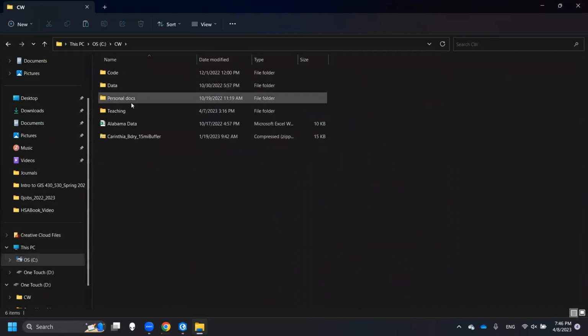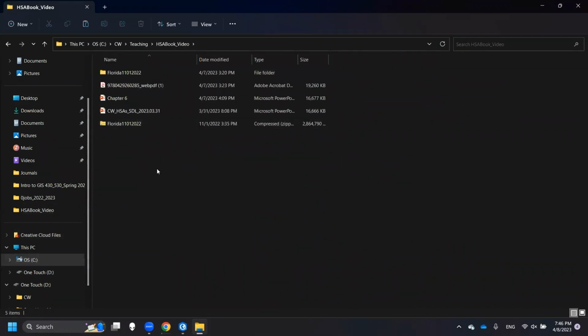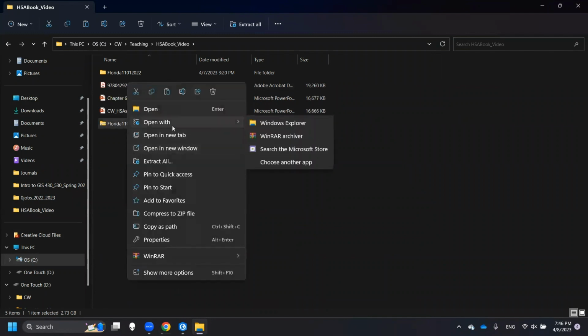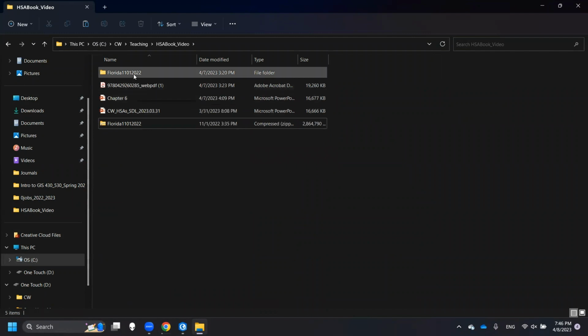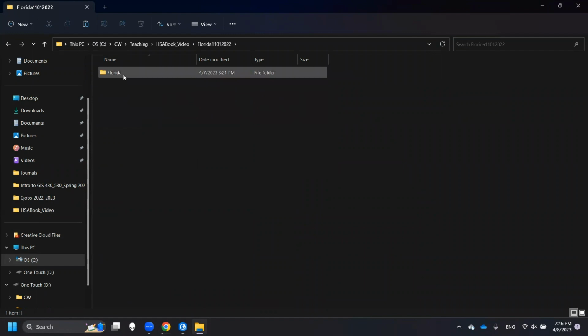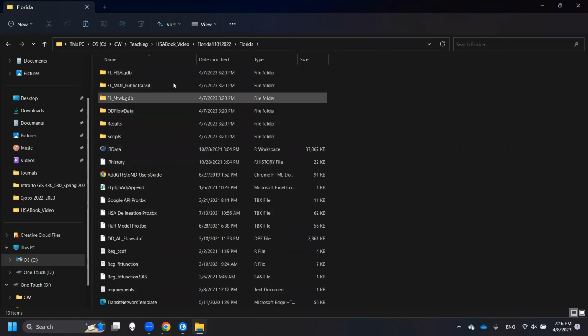Here, the Asian HSA video. So I already downloaded this zipped file and I right click, open, extract all. And then you will get this folder, Florida. Then click inside Florida, and then you will see all of the data. The items are just the same as the PDF. And then right now we get this tool, we get the ArcGIS Pro, we have all of this data and